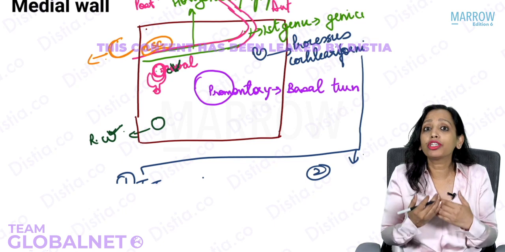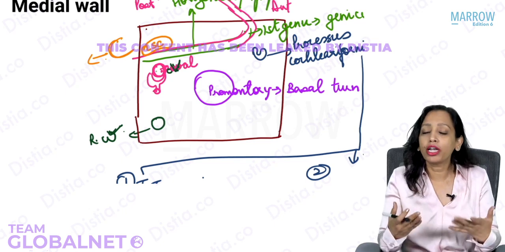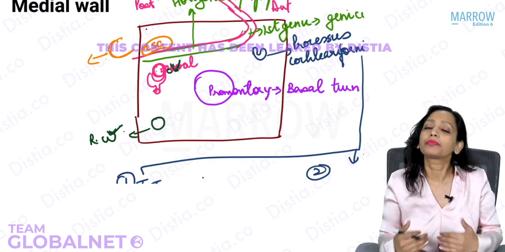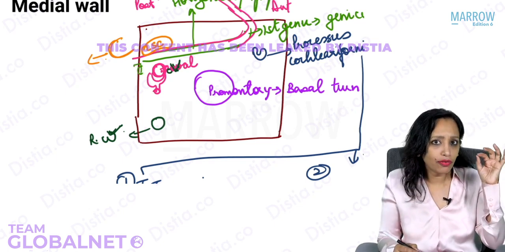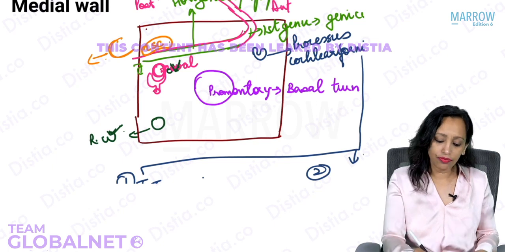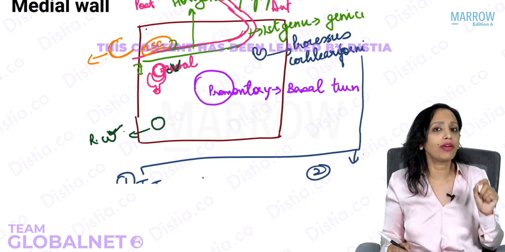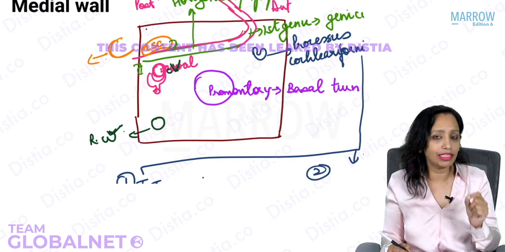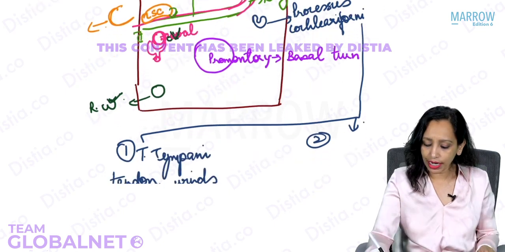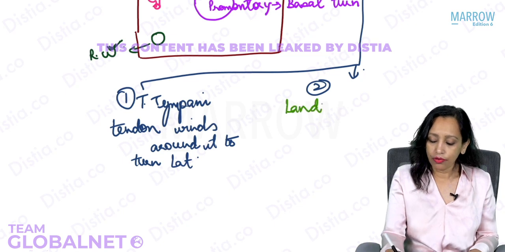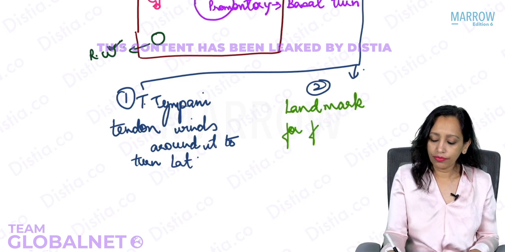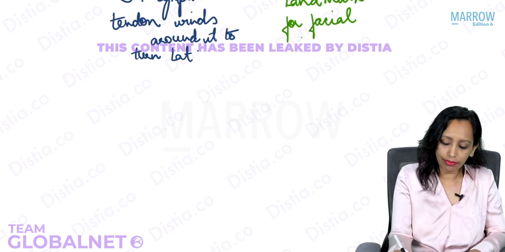So where are we likely to find the facial nerve in relation to the oval window? Superior to it, inferior to it? Yes, superior to it. And where is it in relation to the bulge of the lateral semicircular canal? Yes, inferior to it. So these are the three very important landmarks of the tympanic segment of the facial nerve. The second significance of process cochleariformis is that it is a landmark for the facial nerve.